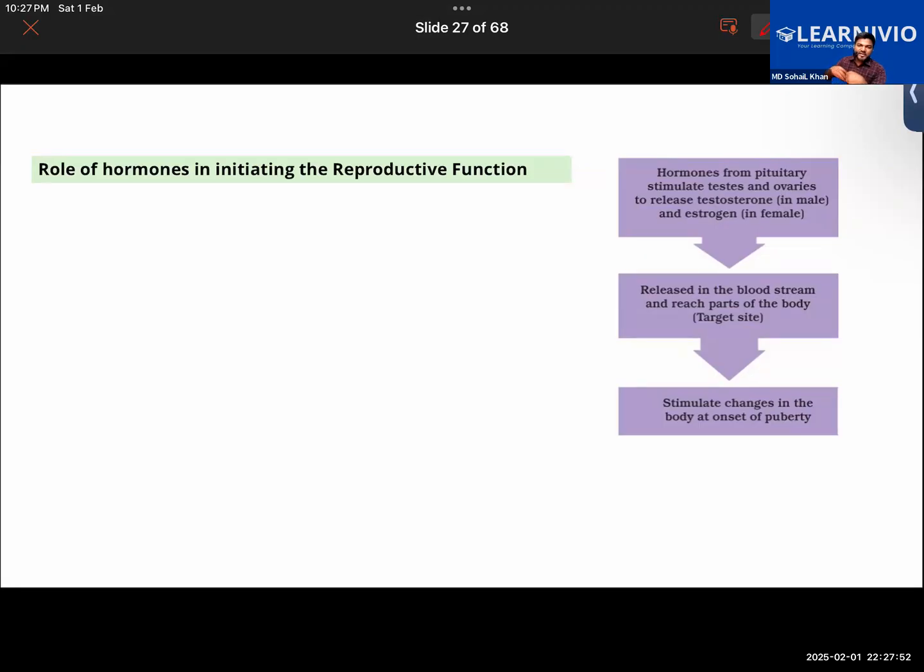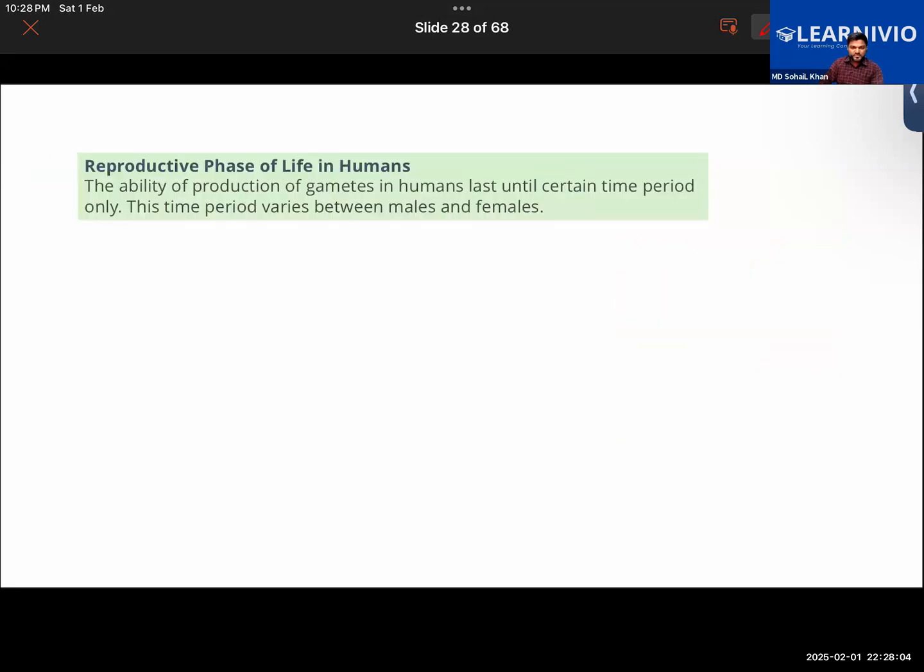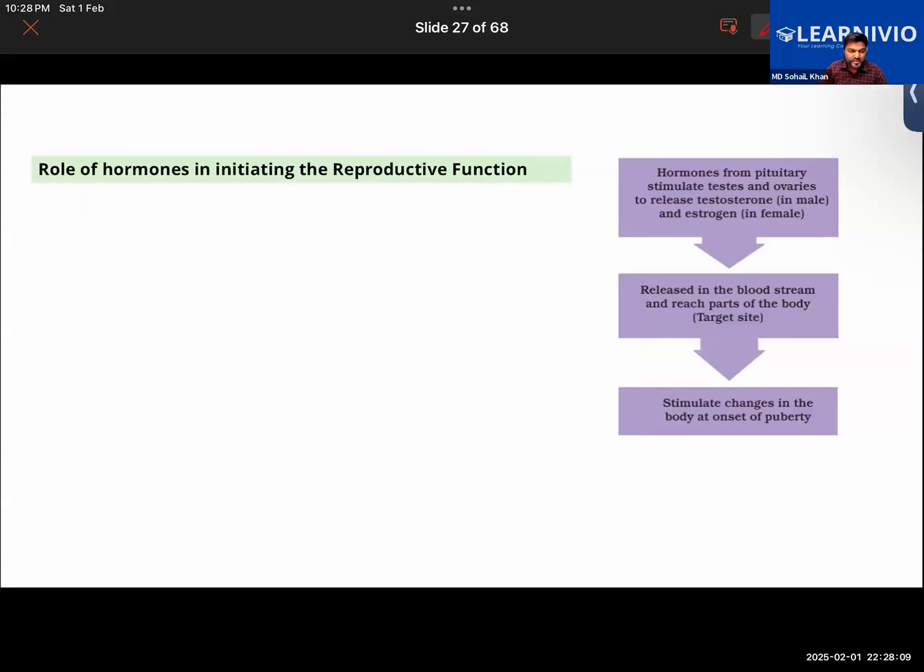And then the blood will carry it to the target site. Wherever the target site would be, the blood would be carrying it. So the target site here is basically the site of the body where the changes would be visible. The target site would be the part of the body where the hormones will go and bring about some changes. Getting it? For example, when puberty starts, we see that there is more sweating. So the testosterone hormone via the blood will go to the sweat glands and stimulate them to produce more sweat. Getting it how it works?